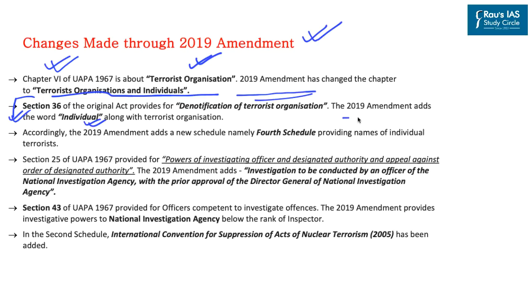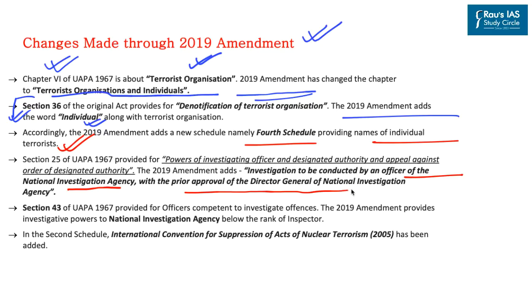So the 2019 amendment added individual to denotification of terrorist organization. And as already mentioned, that 4th schedule was added in the UAPA Act, which provides names of individual terrorists. Now regarding power of investigation, the 2019 amendment provides for investigation to be conducted by an officer of the National Investigative Agency with prior approval of the Director General of National Investigation Agency.